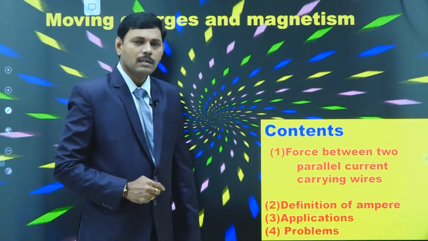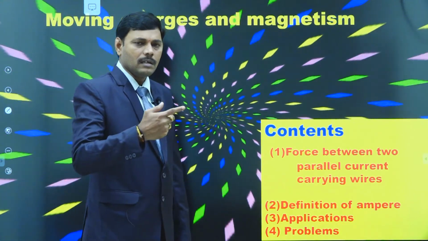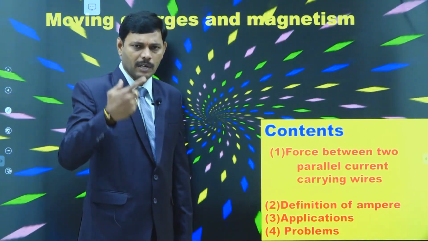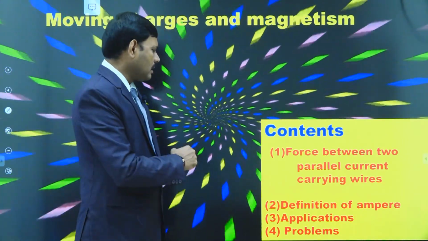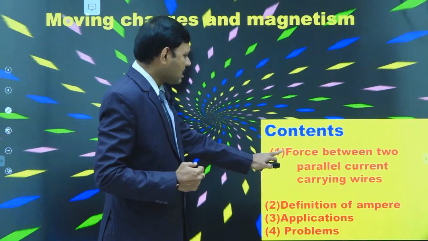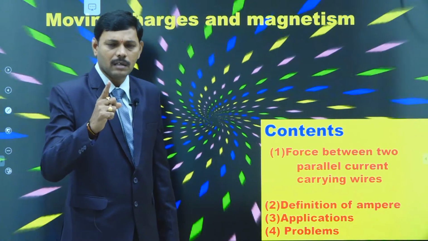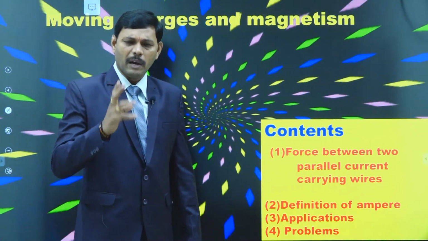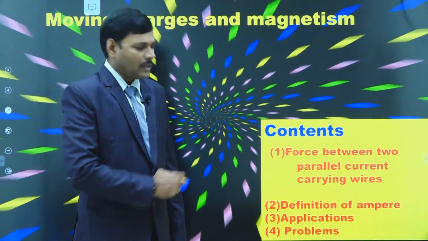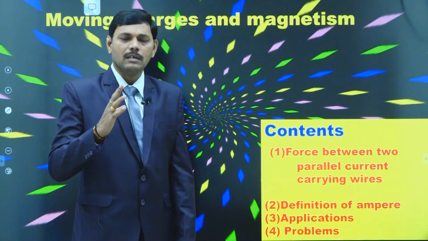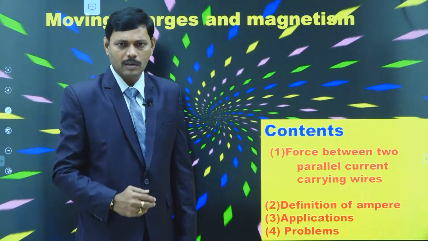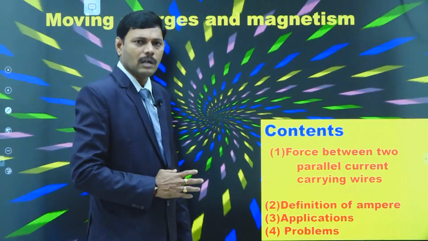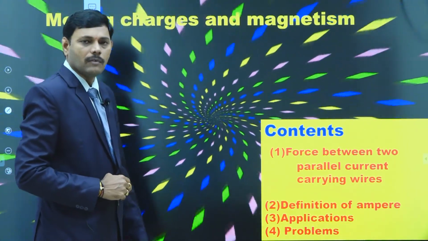And second one, from that we define the definition of ampere. We know that ampere is the SI unit of current. Then followed by applications of this force between two parallel current carrying wires. There are plenty of applications. Then we discuss those applications, and to understand the concept, we solve problems related to them. So let us move on to the first topic of this session.